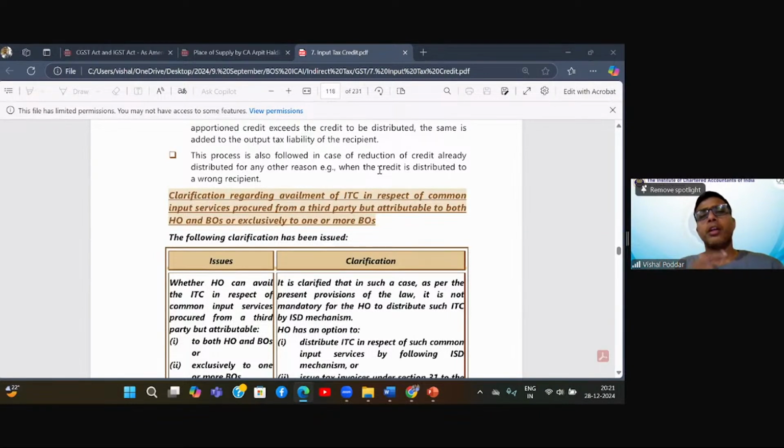For any such reason, wherever I need to ask you to reverse the credit, again what I will do is I will give you that particular information by giving you that negative credit balance, and it will be done in the same ratio in which I had transferred you the original invoice.